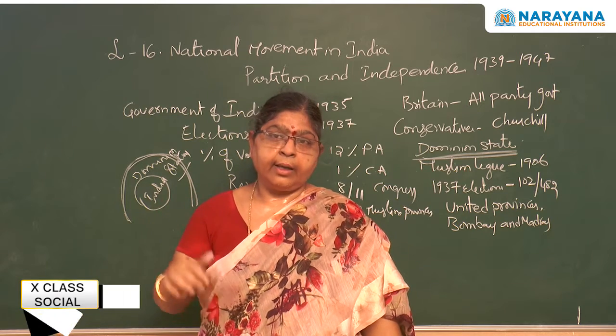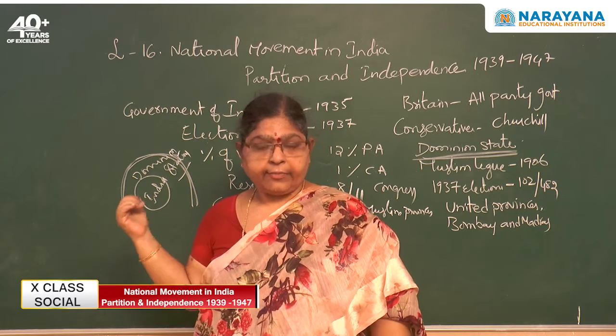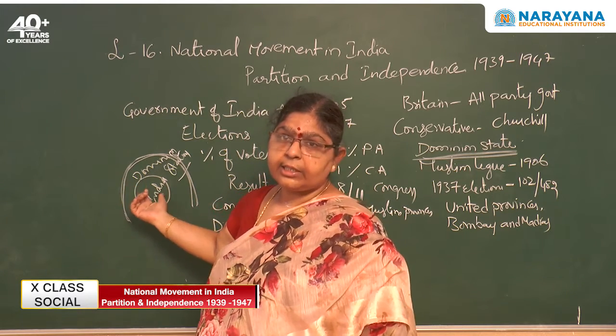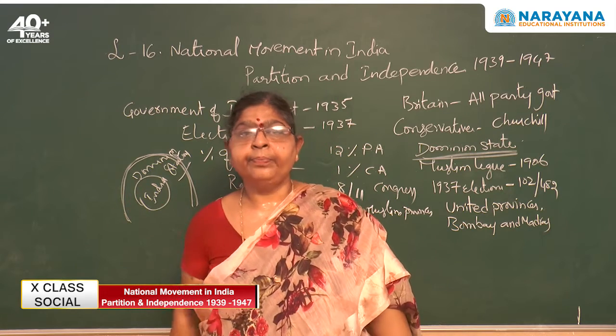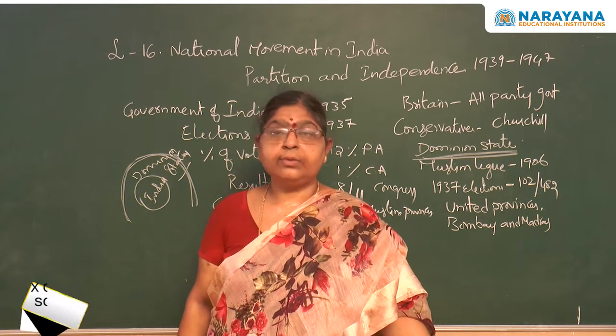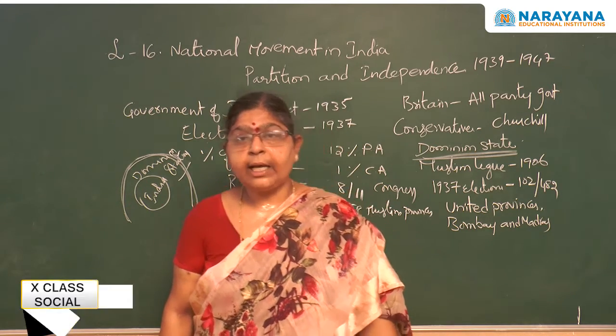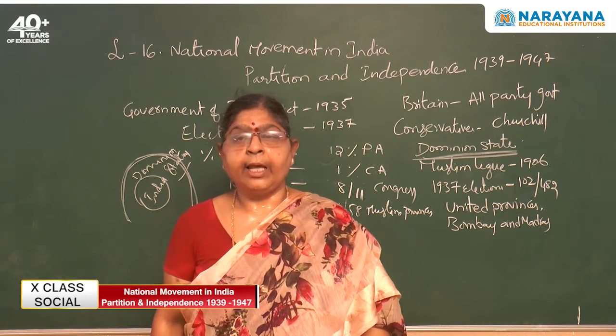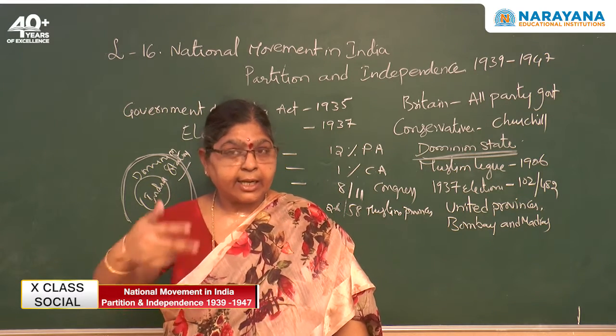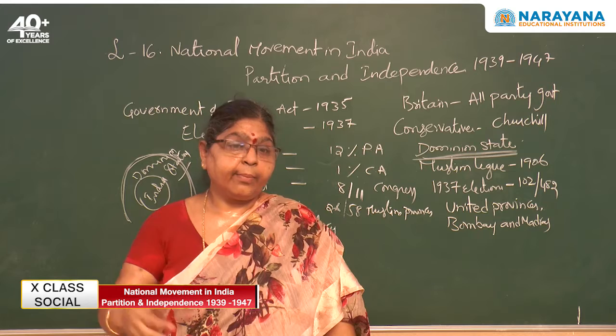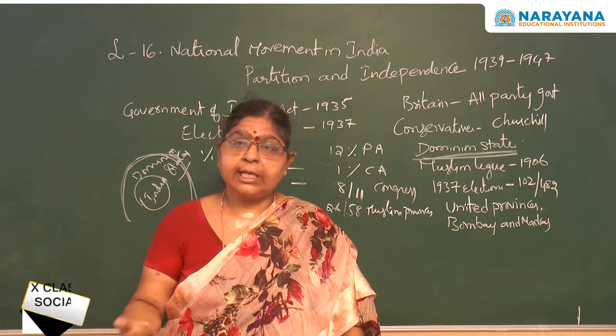If we give independence, Congress may become the ruler with which only Hindus will be benefited. What about the other communities like Muslims?